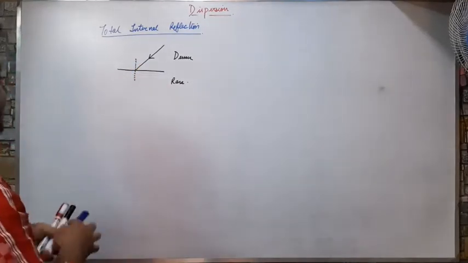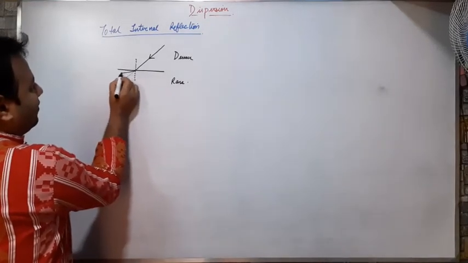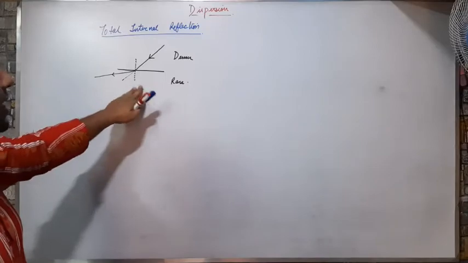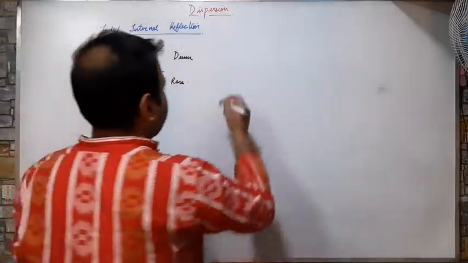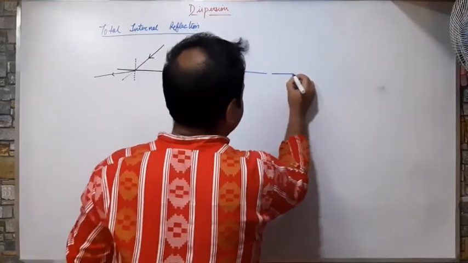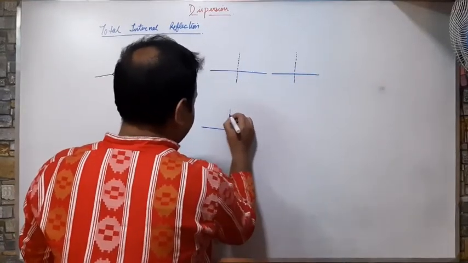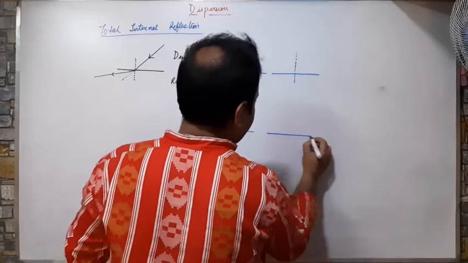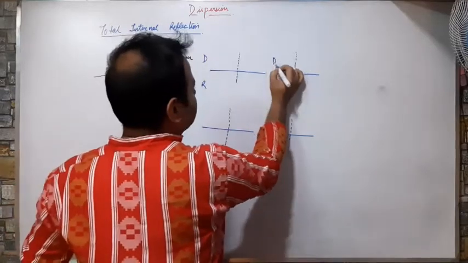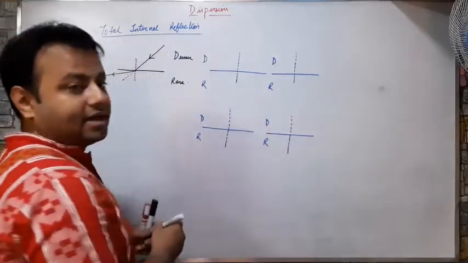What will happen? Instead of going straight, it will bend away from the normal. This is my normal. Now, I am giving some examples. This is a normal. This is the normal. This is the normal. And this is the normal. In every case, I have denser to rarer, denser to rarer, denser to rarer, and again denser to rarer. These are the 4 cases.